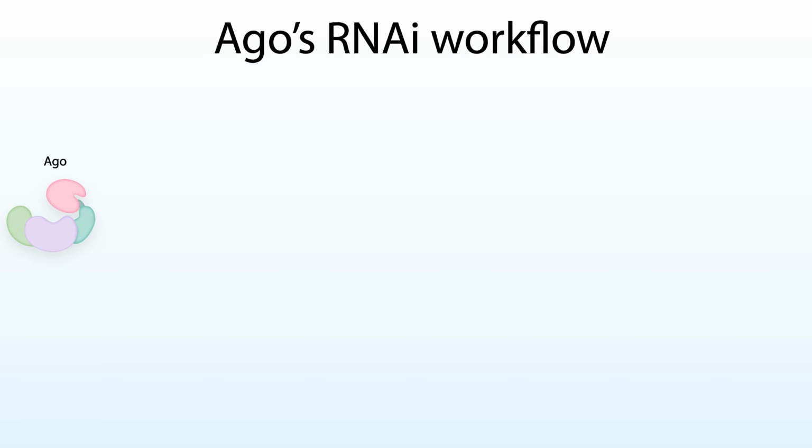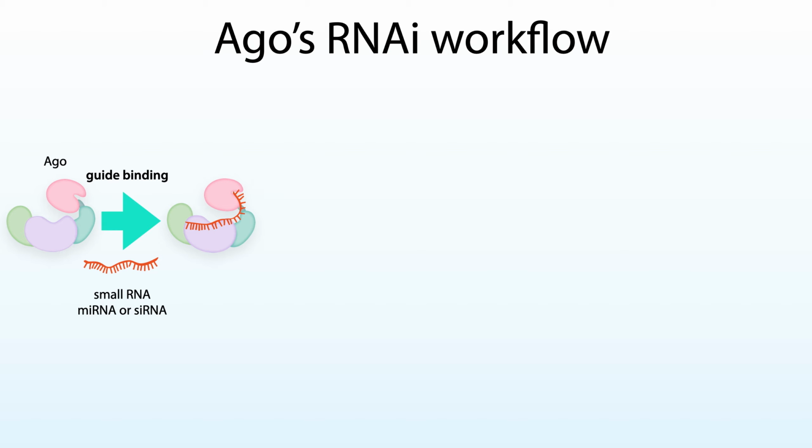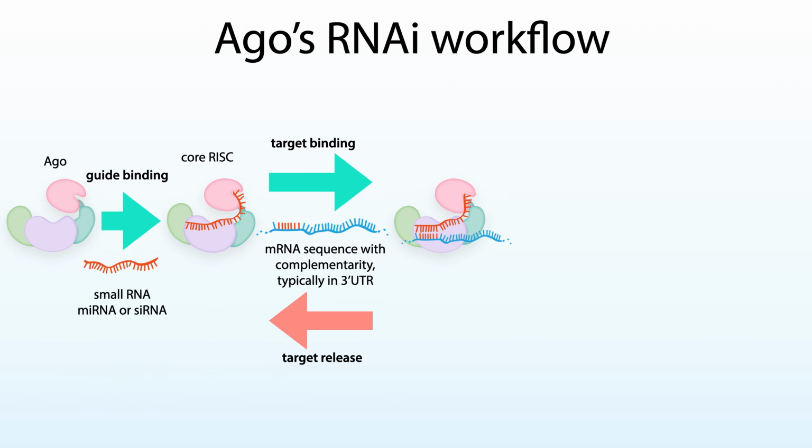AGO is a powerful protein, but it can't act alone. Instead, it gets programmed by binding to a small RNA, which can be a microRNA or an siRNA, to form a core RNA-induced silencing complex, or RISC. These small RNAs are around 22 nucleotides long, and at their 5' end they contain a 6 to 8 nucleotide long seed sequence that allows AGO to use them as guides to find and bind messenger RNA targets that contain complementarity to the seed and variable amounts of downstream complementarity.